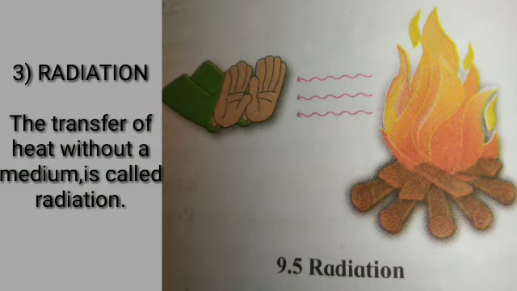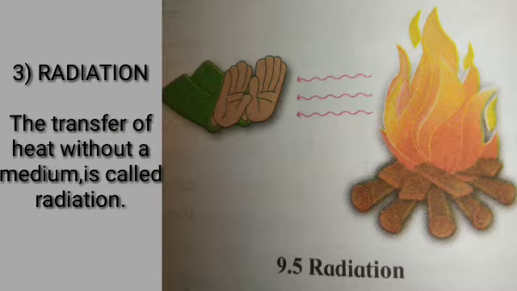Third is radiation. Transfer of heat by means of electromagnetic waves is called radiation. It does not require solid or liquid medium. In space and vacuum, heat is transferred by radiation. Radiation may occur even in the presence of solid or liquid medium.